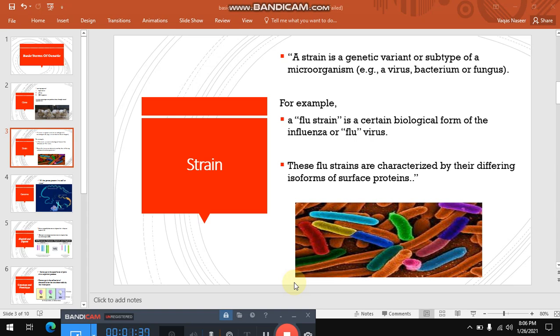Because they possess different isoforms of the surface proteins. Just because of this genetic variant, they are able to produce flu in living organisms, while otherwise all of the genetic makeup they possess is the same as the rest of the species. So these special species are termed strains. Friends, you can simply say a strain is a subtype of a microorganism, or you can say a strain is a genetic variant.